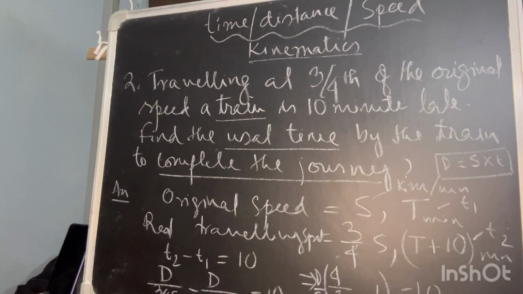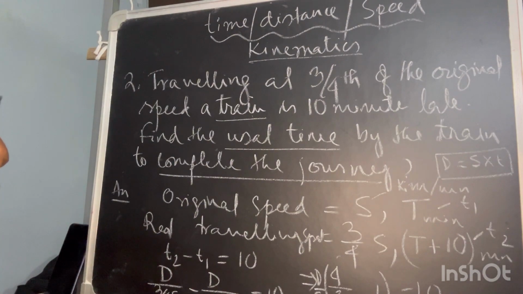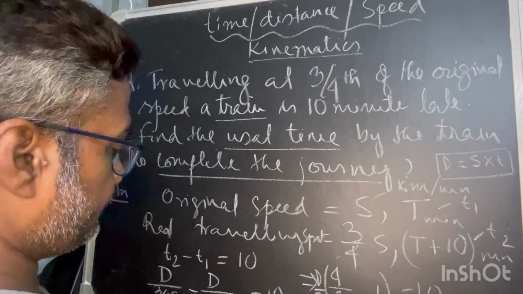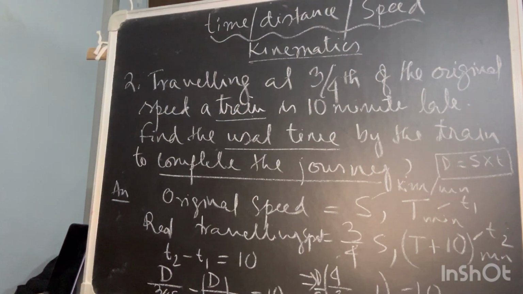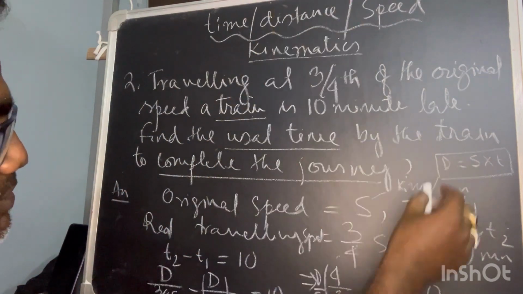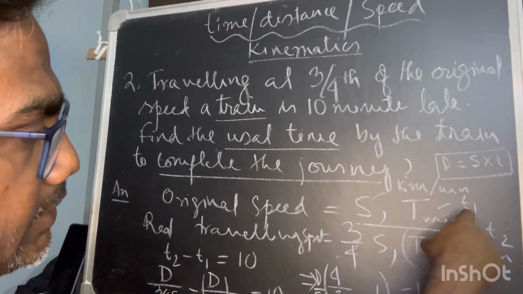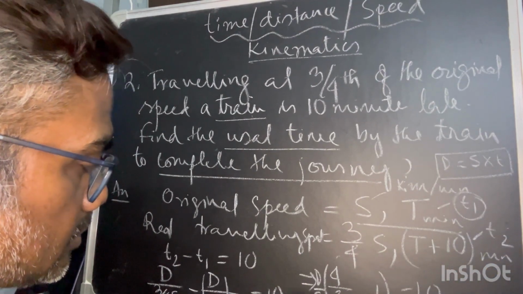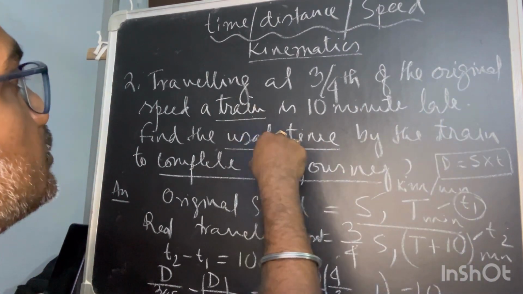Now find the usual time. So d by s is equal to 30, distance upon speed. What is this telling you? This is the same thing. That means d by s is equal to 30 is telling us t1. So what is the usual time? The usual time is for the first case where he is moving the distance with speed s, getting t. So this is your usual time, which has to be calculated. Now this is equal to t1, so t1 is equal to 30. The time unit is given in minute.